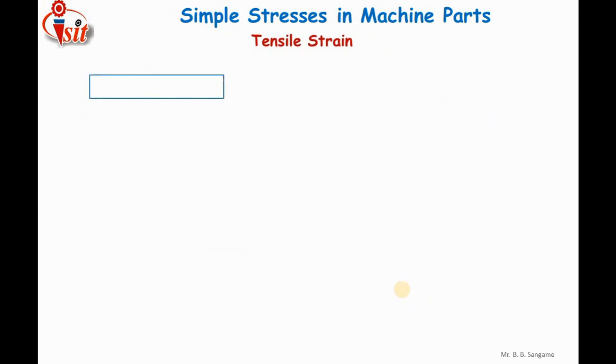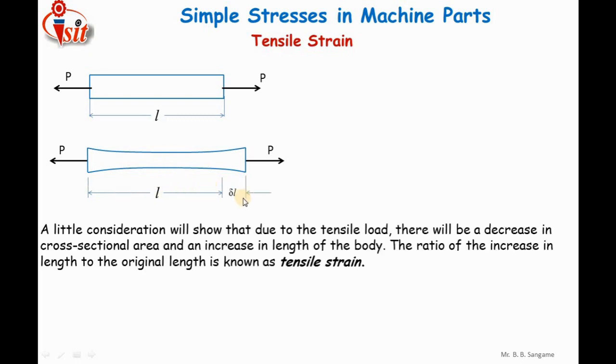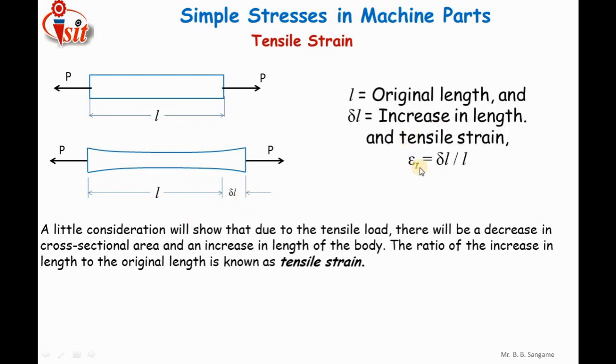Let us discuss the tensile strain. Once again I have considered an element of circular cross sectional area on which I am going to apply the force P. The length of the element is L. After the application of force, I observed that the length is a little bit increased and the diameter is a little bit decreased. So L is the original length and delta L is the increased length. Here the strain is the ratio of change in length upon original length. So mathematically epsilon T is equal to delta L upon L. This is nothing but the tensile strain.